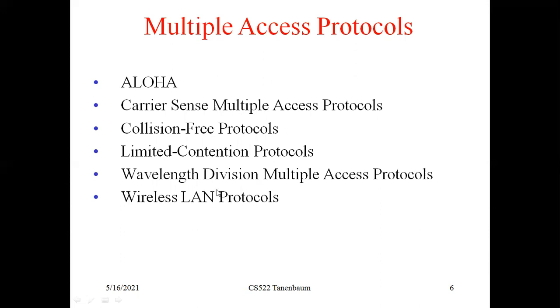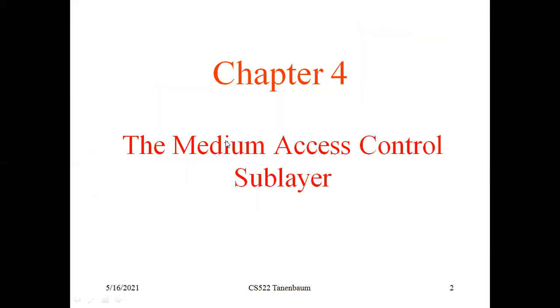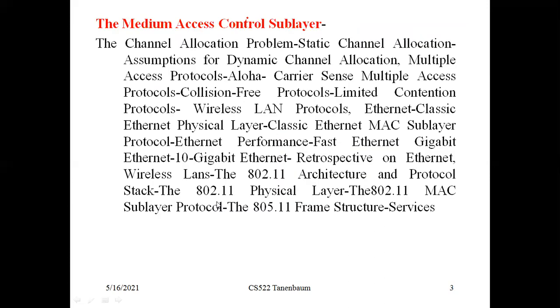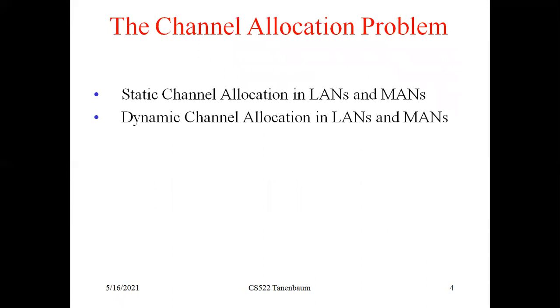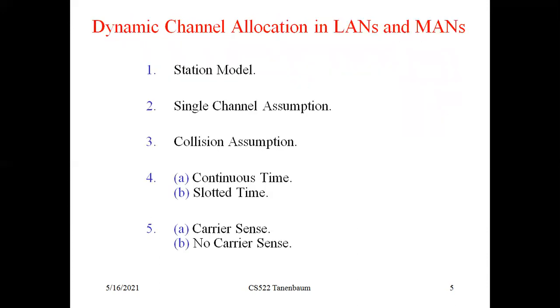So up to this is the first part of unit number 4, chapter 4, the medium access control sublayer. Up to wireless LAN protocols will be the first part, and Ethernet concepts and 802.11 we will discuss in the second part of this unit. In the channel allocation problems there are two types of channels: static channel and dynamic channel. For the dynamic channel, these are the 5 cases.